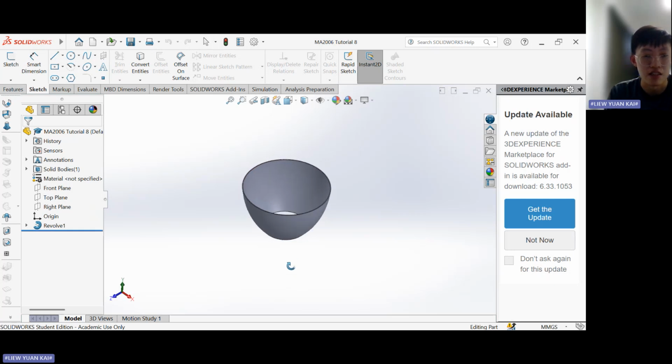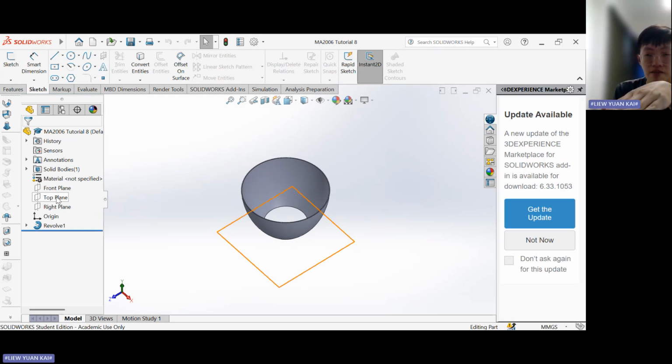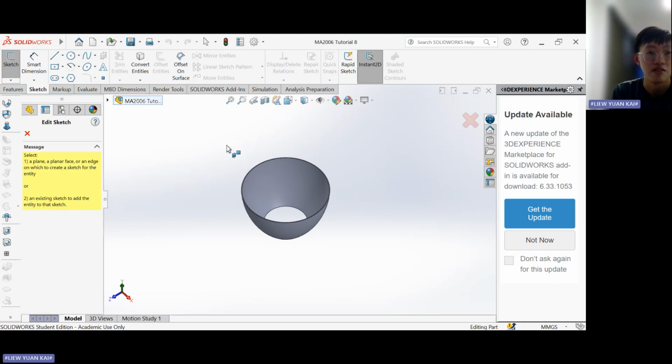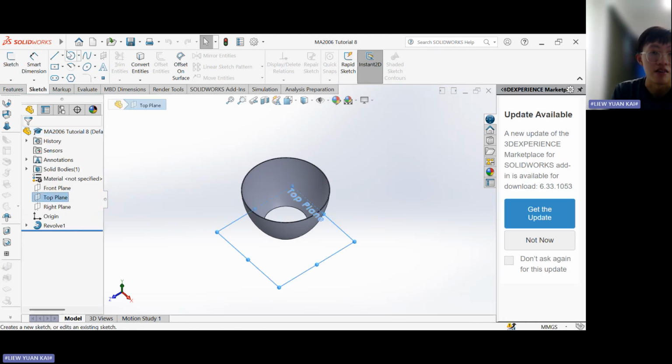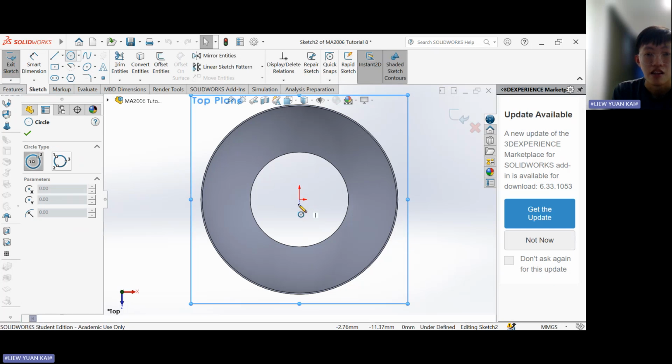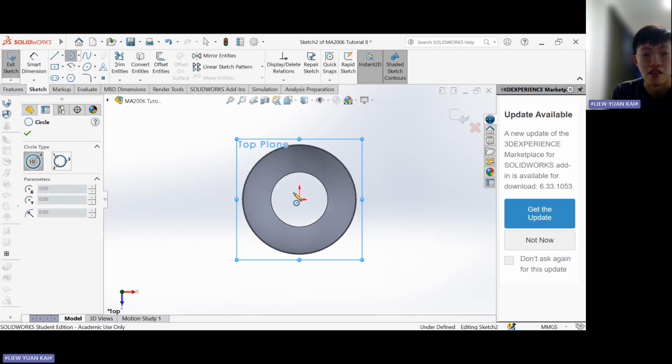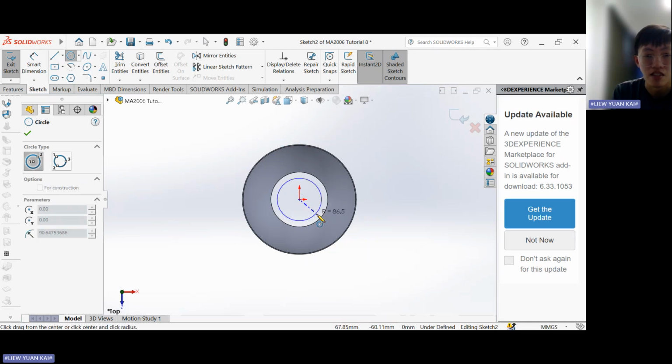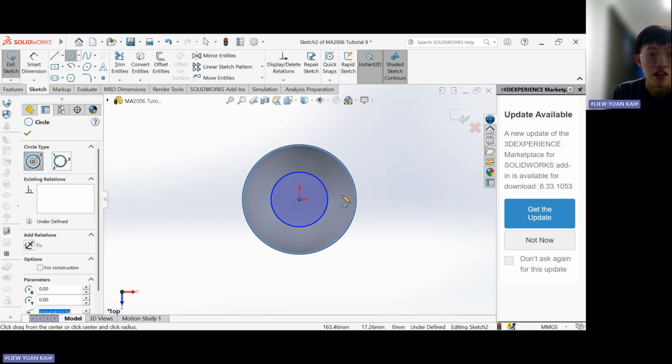Okay, so how do we visualize the shadow R? So what I'm gonna do is go to here, right? You see this top plane is referring to the XY plane that we were talking about just now, which I call the floor. So I'm gonna click on the top plane. Then I'm gonna use the circle sketch. Then you see the light can pass through and reach the floor through this hole and the outside of this surface. So I'm gonna trace this hole, and then I'm gonna trace the outer edge of the surface. Okay, perfect.